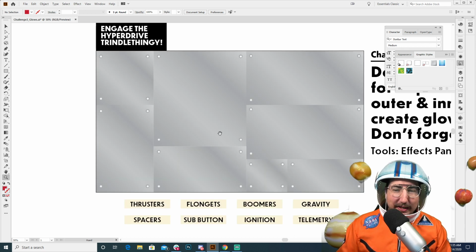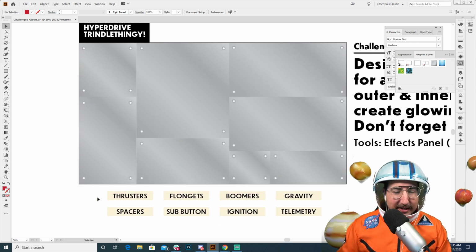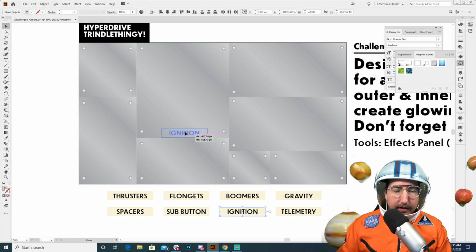If you've ever played Space Team, it's one of my favorite games of all time, and this is inspired by Space Team. So I'm going to show you a little bit. We're going to put a button right here, and this is going to be our big button. Let's do the ignition button right here. So we're just going to drag this up and over here.